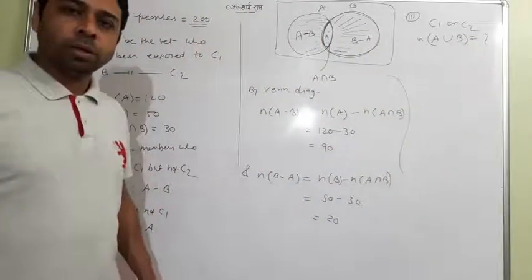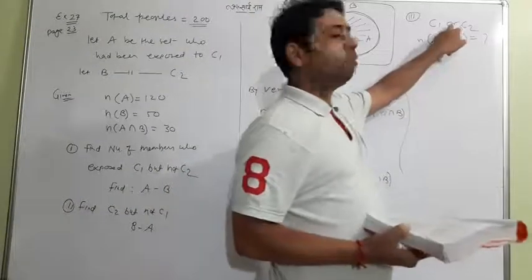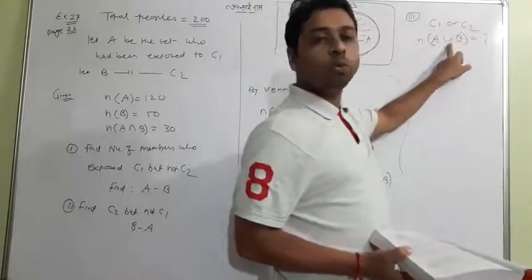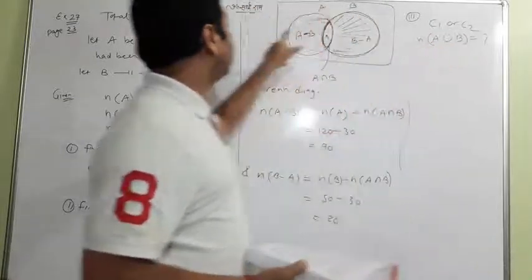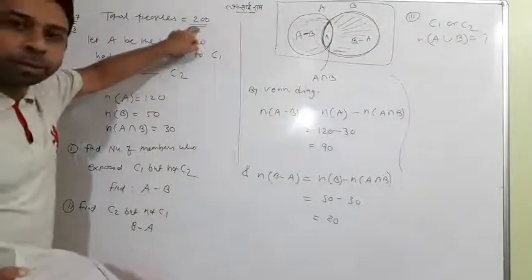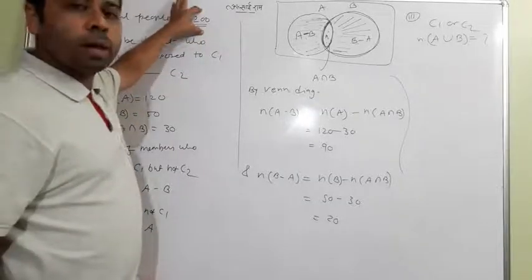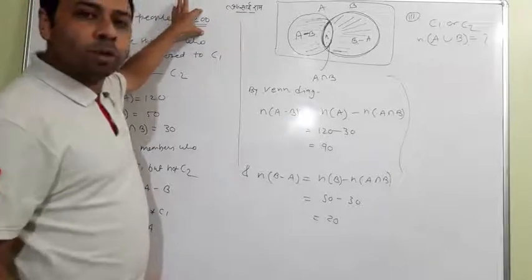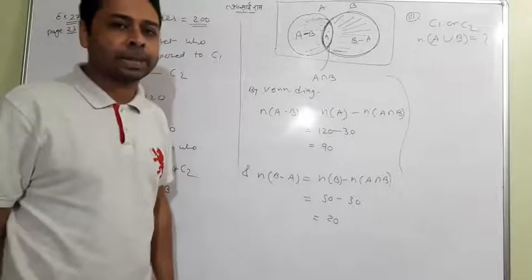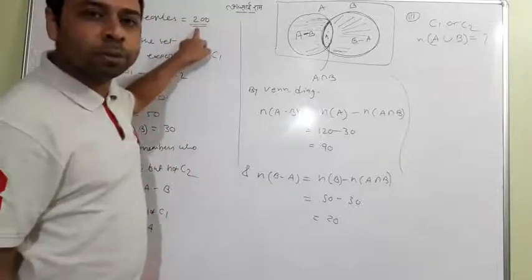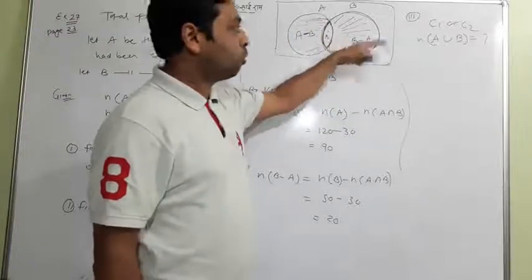A union B. So words like 'at least' or 'or' mean you have to find a union. This is not the whole number of people. You know that 200 people can be taken as A union B when the question does not specifically state otherwise. But this time we are specifically asked what A union B is, so we have to find it out.